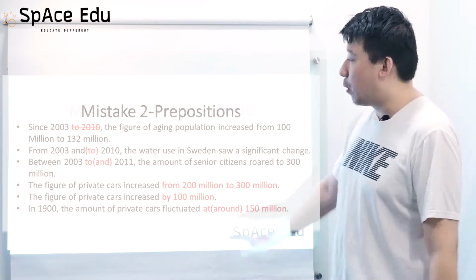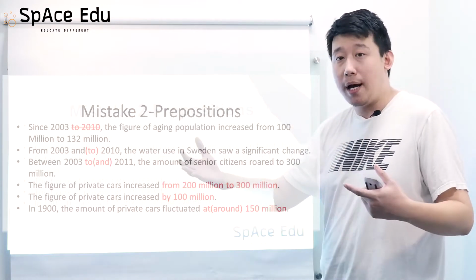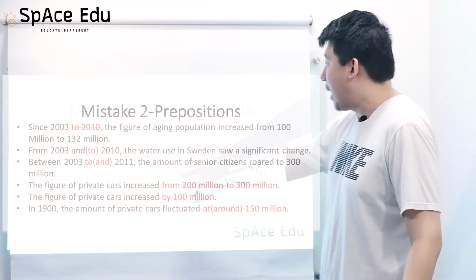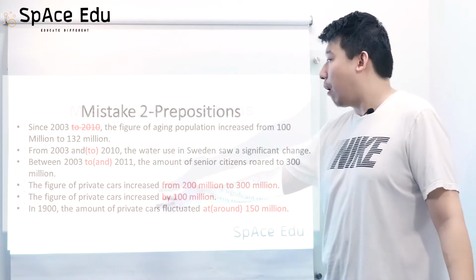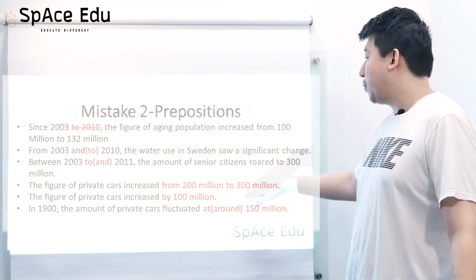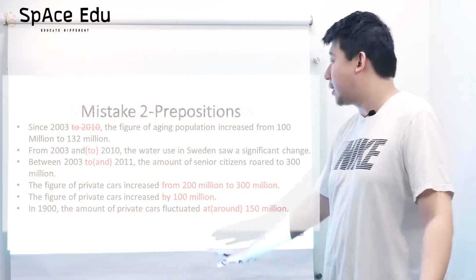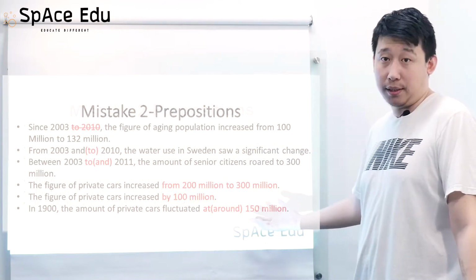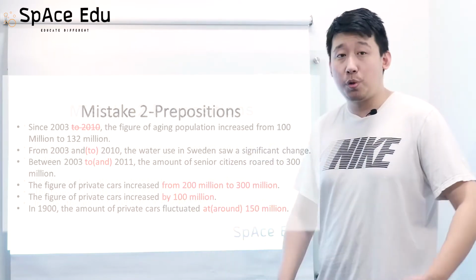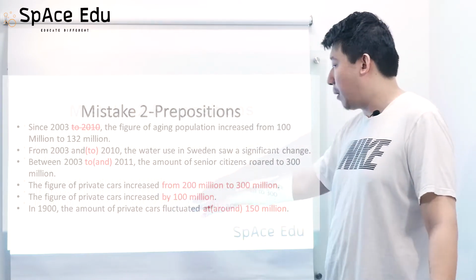Okay, so for example, if you are trying to describe a going up progress or going down progress, you can say the figure of private cars increased from 200 million to 300 million. So in here, we use the word increase plus the from to phrase. You can also do it some other way around by saying increased by.